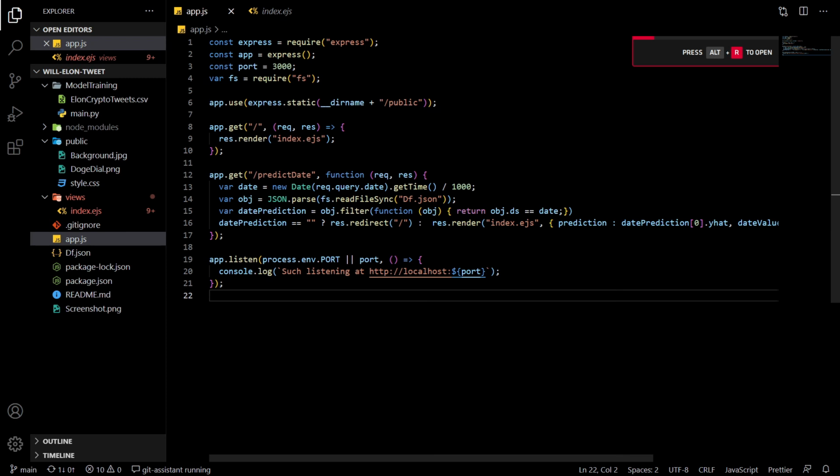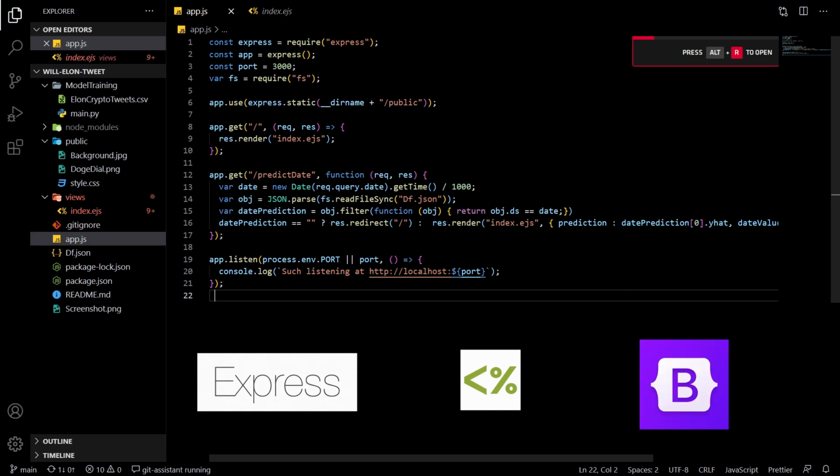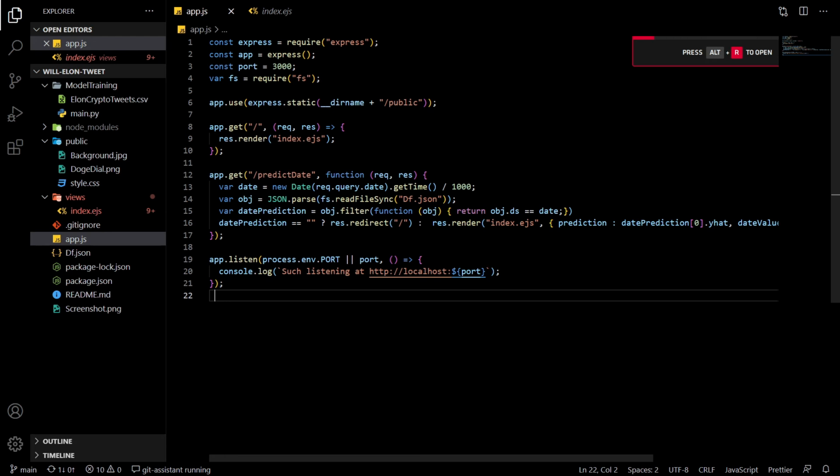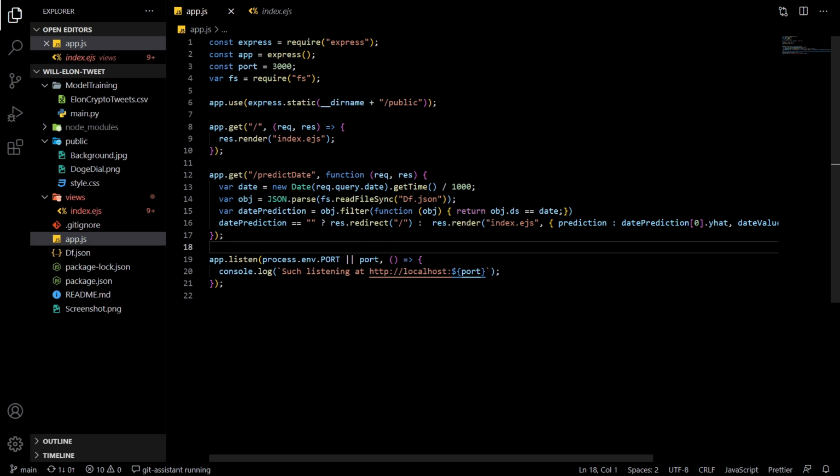So, as for the tech stack, I keep it very simple. I've used Express.js as our backend, EJS for templating, and finally Bootstrap for some styling. And yes, I haven't used any front-end frameworks, which is considered a sin nowadays. Anyway, if you look at our backend, as you can see, it is super simple. All we have is the home route, which renders our main page, and the predict date route, which passes the prediction info, then renders the page again.